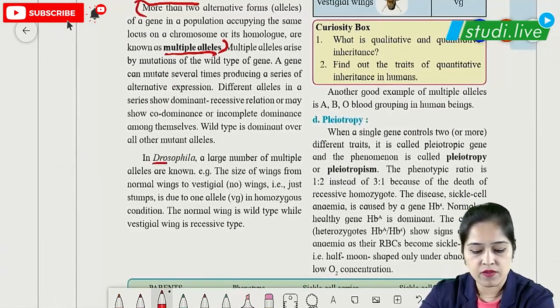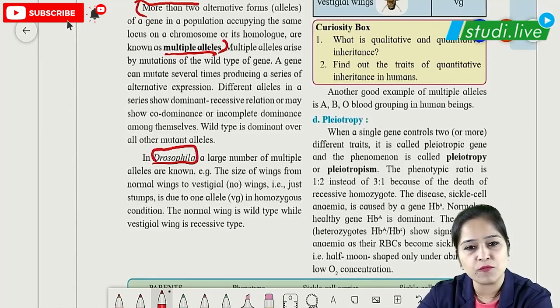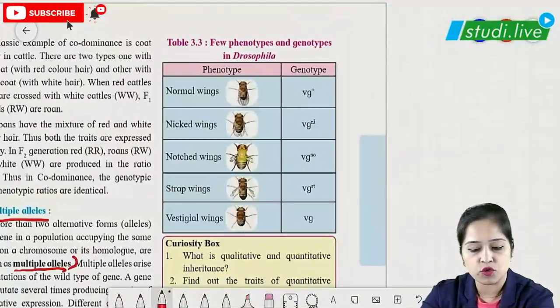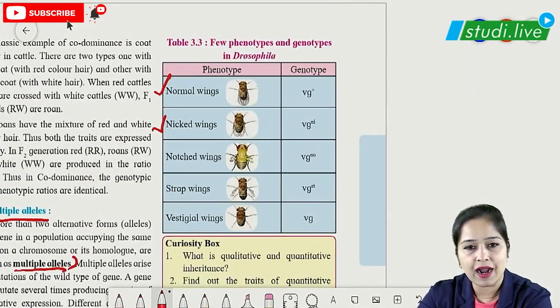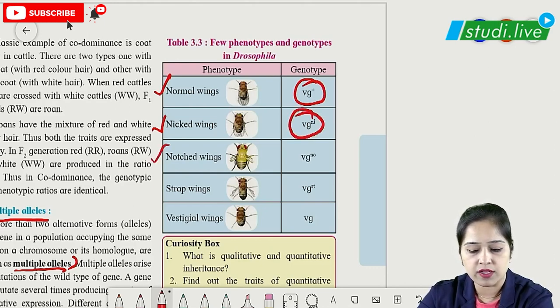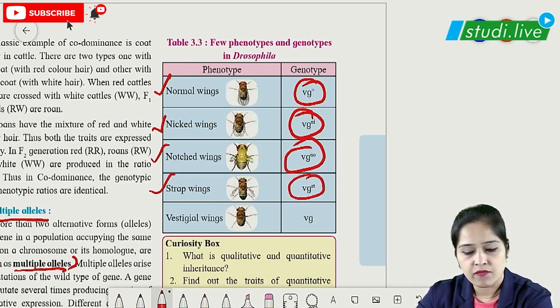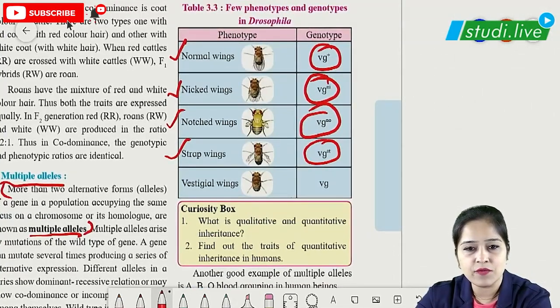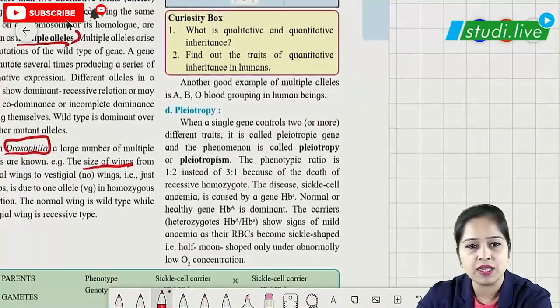The example which is taken here is Drosophila melanogaster, which is a fruit fly, and we have taken the size of the wings in this. We have this table which has to be remembered for multiple alleles, that there are two or more alternative forms of the gene present on the same loci of the homologous chromosome. They are controlling the same character, which is nothing but the wings. When we have normal wings, we have vg plus; for nicked wings, vg nicked. For notched, we have vg no. For strap wings, we have vg st. And for vestigial wings, where wings are absent, we have vg. So you can see differences in the wings of these Drosophila melanogaster, the fruit fly.